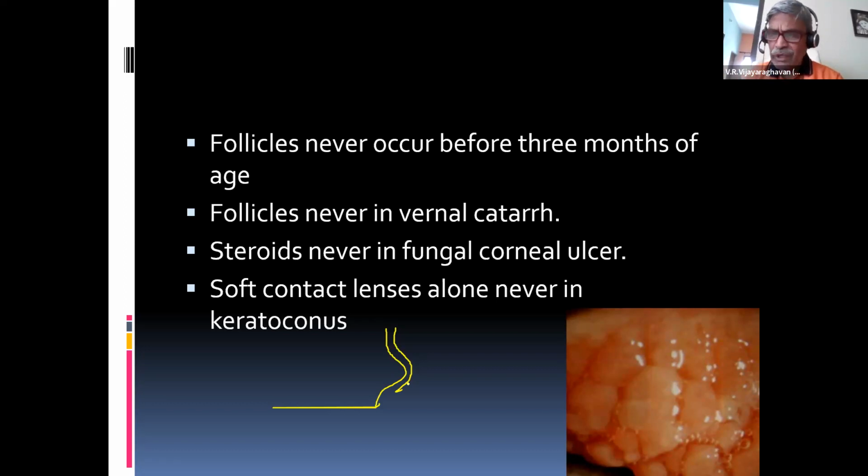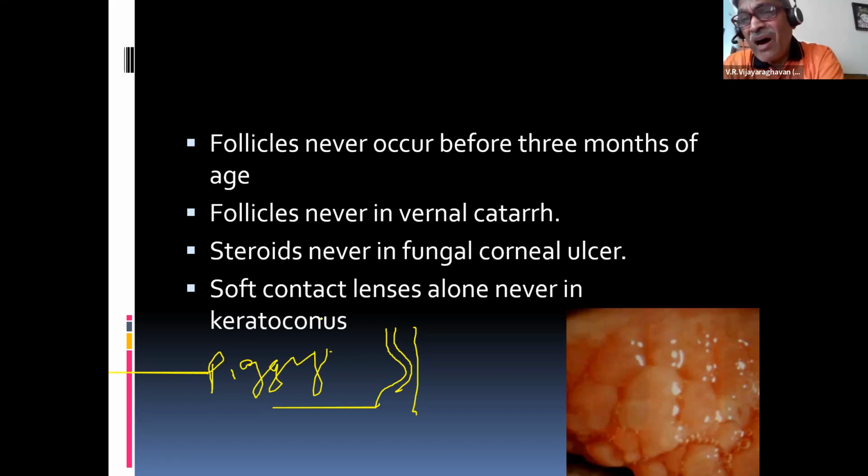If you want to use a soft lens in keratoconus, your answer is, sir, yes, I can put a soft lens, over which I can put a rigid lens. It's called a piggyback lens. Piggyback lenses. That means soft lenses alone, never in keratoconus patients. If at all I want to use a soft lens, I have to put a soft lens over which I apply a rigid lens.